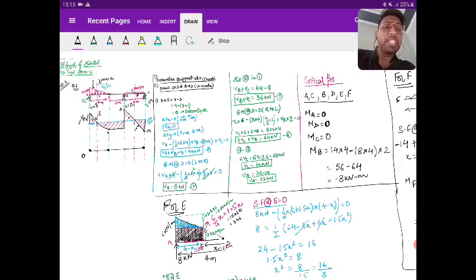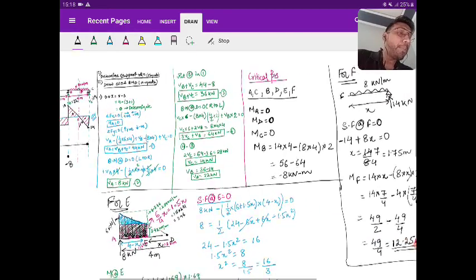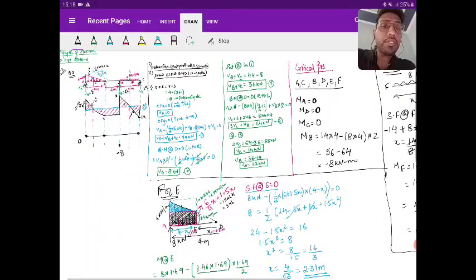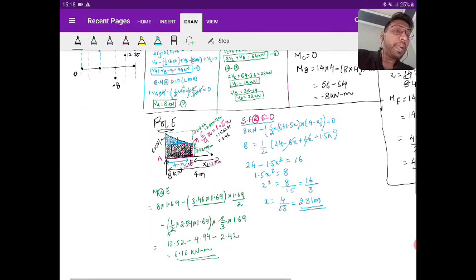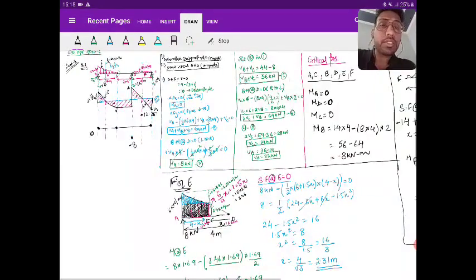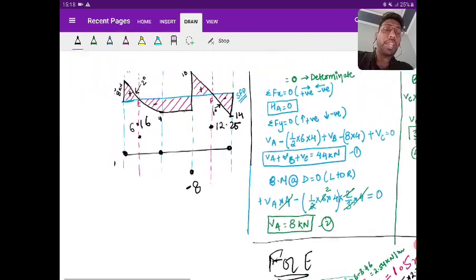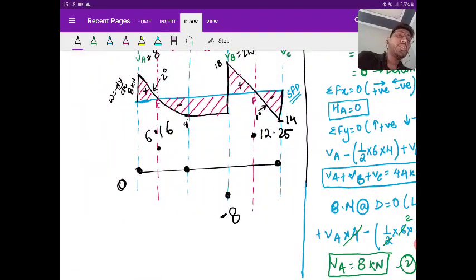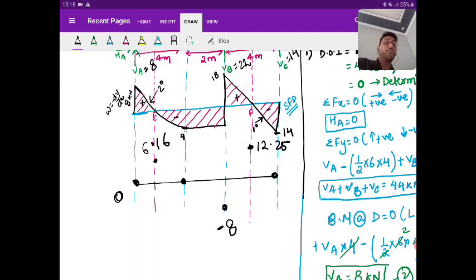At B, the bending moment is minus 8. Then at F, the bending moment is 12.25. Then at E, the bending moment you are obtaining as 6.16. Now I have obtained all the values. Now I can draw the bending moment diagram. So just look at the shear force diagram and correspondingly I can draw the bending moment diagram.